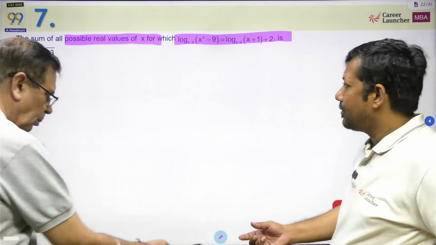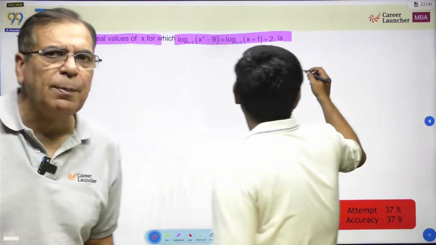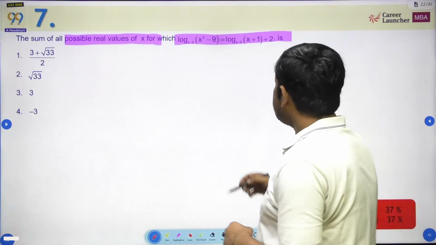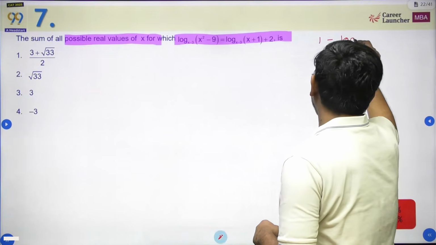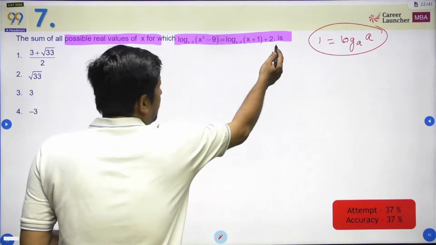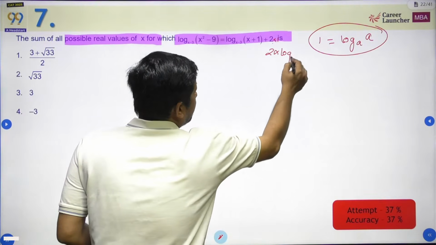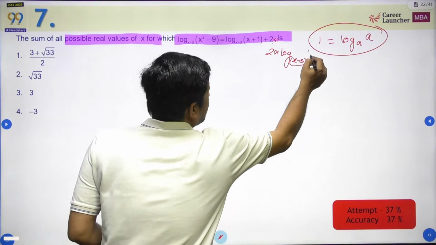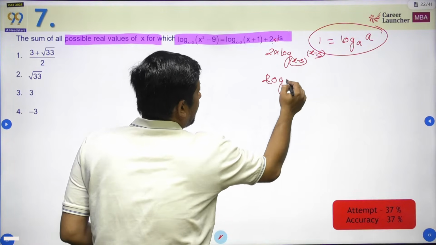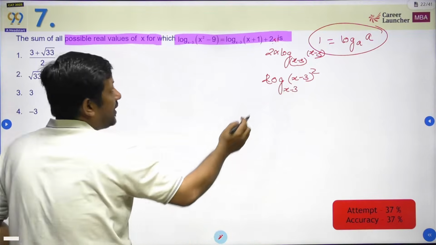Okay, Shashank, you do it. Alright, so in this we have to directly apply log. And one thing you should be clear about is that the base is x minus 3, so you should make the base x minus 3 for the remaining term also. So I can say 1 is equal to, the most basic formula is log a base a is equal to 1, and that's what we are going to use here. So we can write 2 into 1 as 2 into log base x minus 3 of x minus 3. So in reality it is going to be log of x minus 3 whole square, and base is going to be x minus 3, and this is what we are getting for this term.